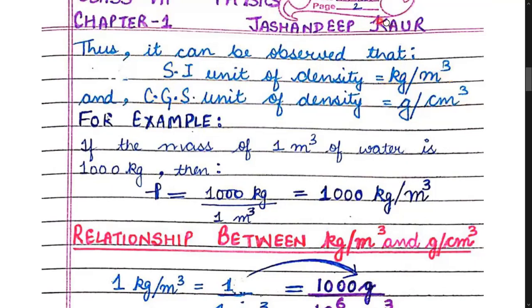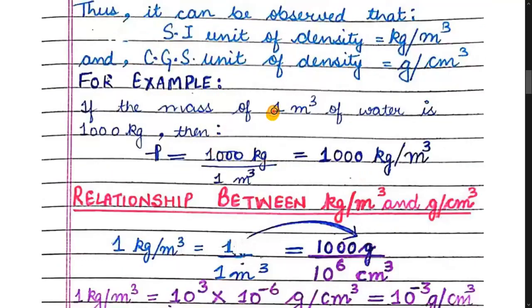Now children, for example, if the mass of 1 meter cube of water is 1000 kg, what is given? 1 meter cube is volume and 1 meter cube of water has a mass of 1000 kilogram. Then how to measure density? Density is mass upon volume, that is 1000 kg upon 1 meter cube, which comes out to be 1000 kg per meter cube.